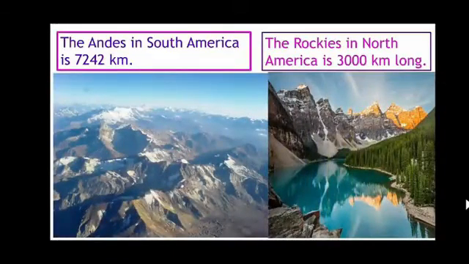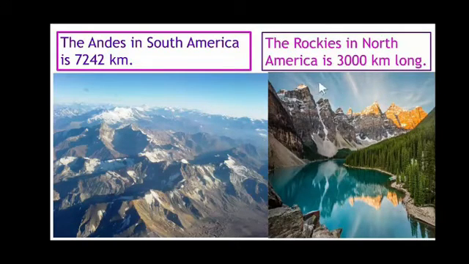Then we have some of the other important mountains that are in different parts of the world. One is the Andes in South America, that is 7,242 kilometers long, as you can see in the picture. They are considered a series of channel mountain range because they have this much length.